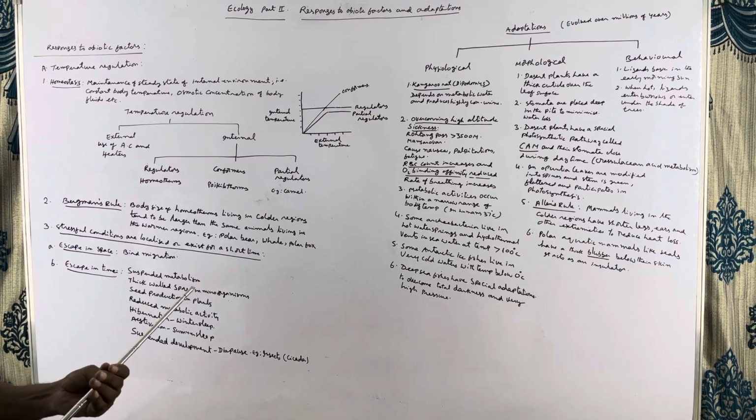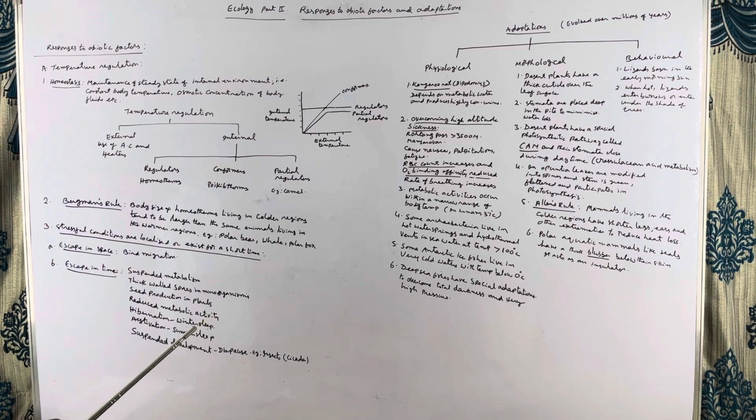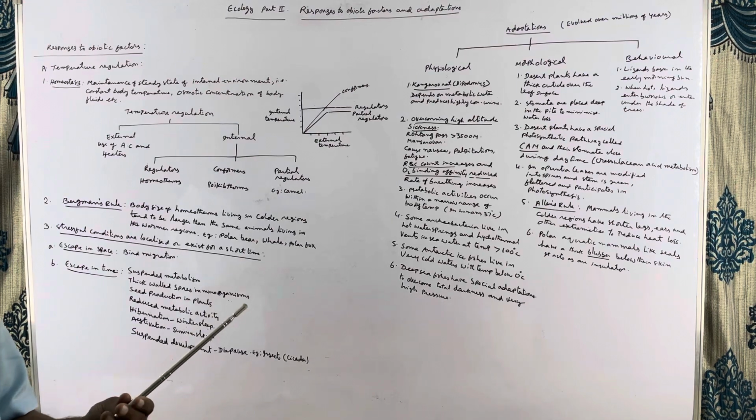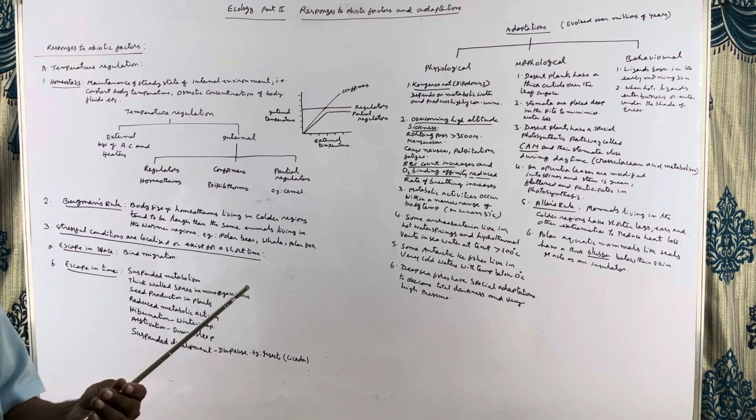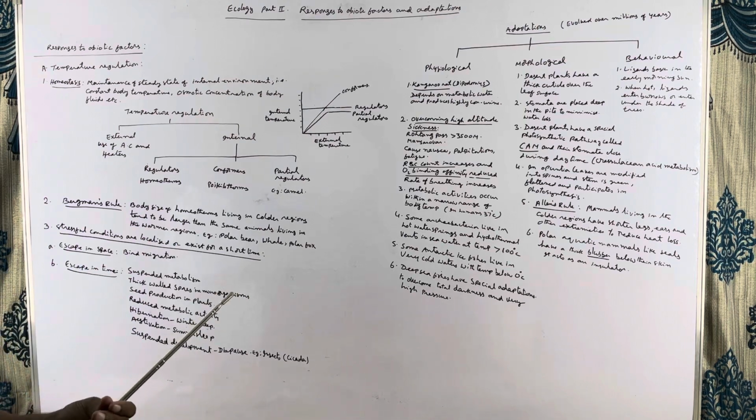In the long course of evolution, the temperature regulation is incorporated in their genes. So, organisms can survive effectively at a particular range of temperature. And animals try to maintain a constant internal environment. Homeostasis means maintenance of steady state of internal environment, that is, constant body temperature, osmotic concentration, and body fluids, etc.